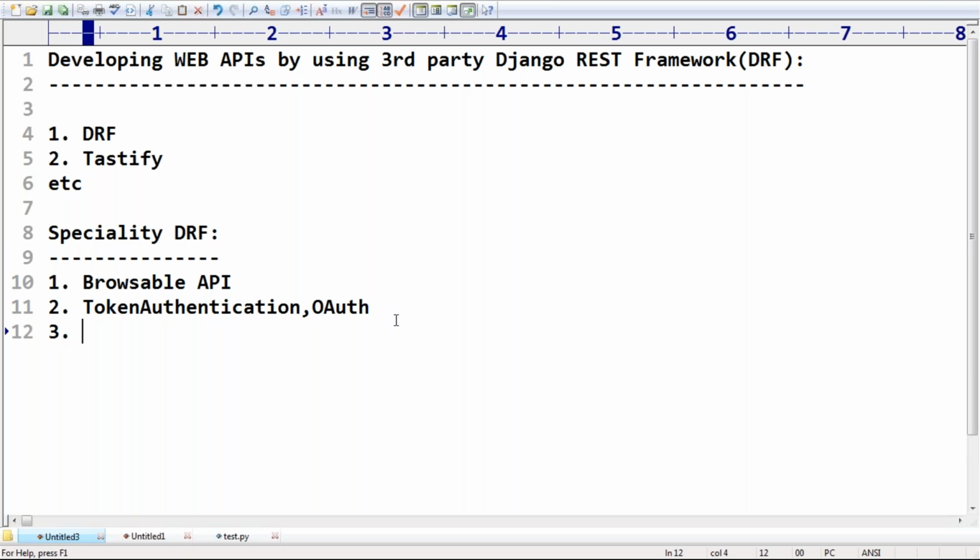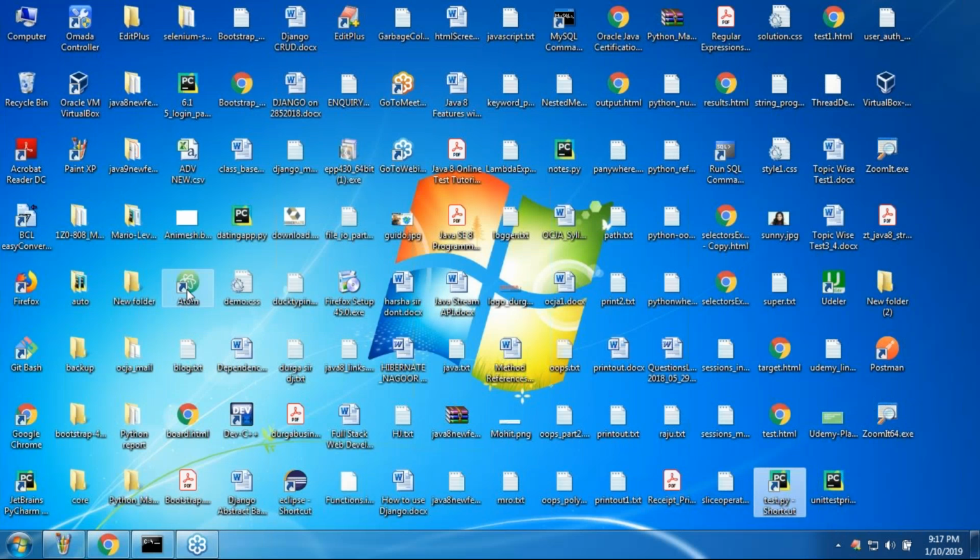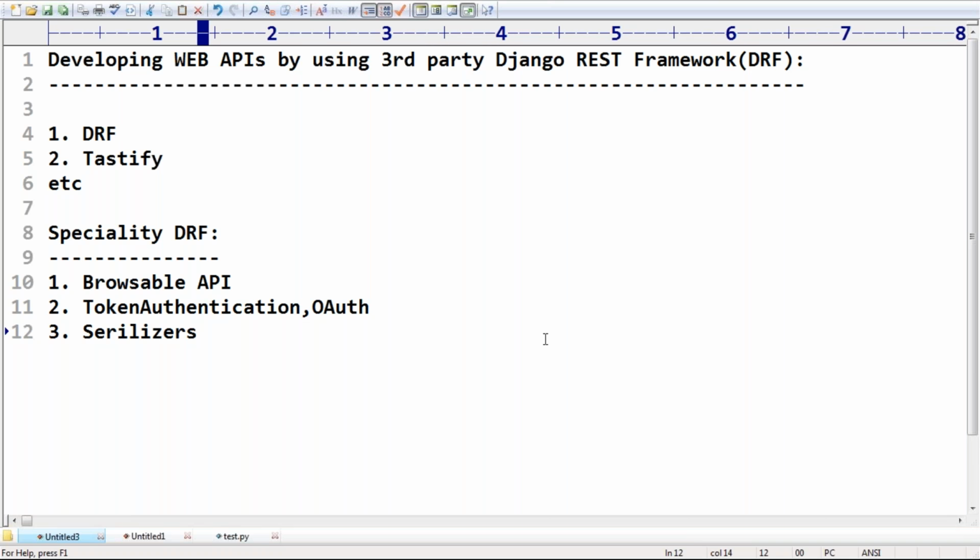Do you know serialization, sir? Serializers concept, sir. In our normal Django applications, just one minute, sir, in the last applications if you consider, serializers convert JSON into Python form or Python into JSON form. Who wrote the code? Can you please spell out? Sir, we write the code by using django.core.serializers and so on.